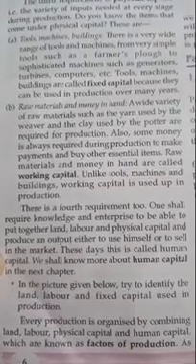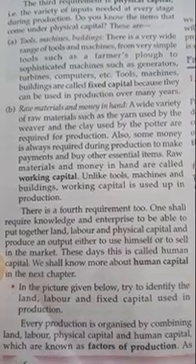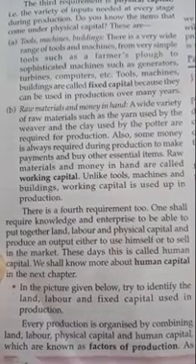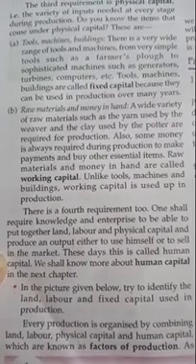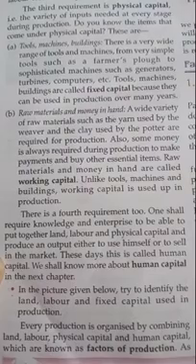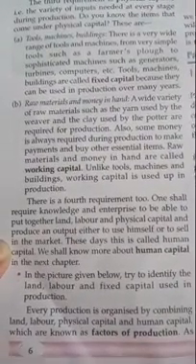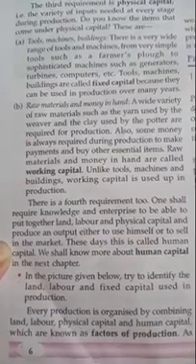So what is working capital? Raw materials and money come under the working capital. Tools, machine and buildings are called fixed capital. So these are the different examples of fixed capital and working capital. Unlike tools, machine and building, working capital is used up in production.